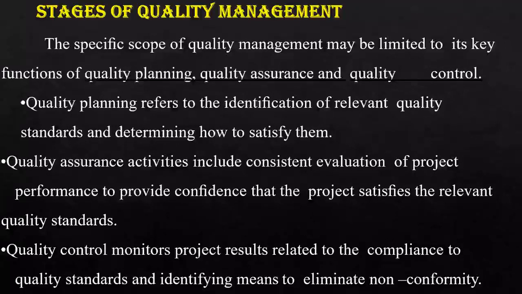Quality assurance means providing the confidence for the proposed quality standards. And quality control means maintaining the quality, that is, compliance to quality standards and identifying the means to eliminate the non-conformities.